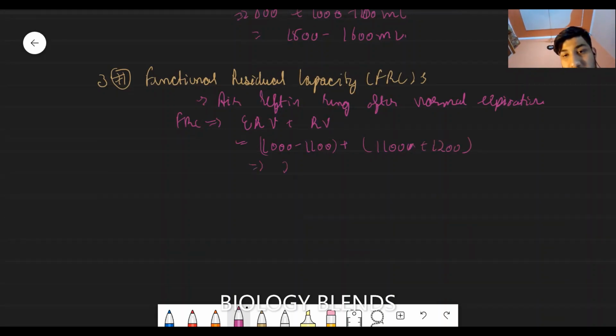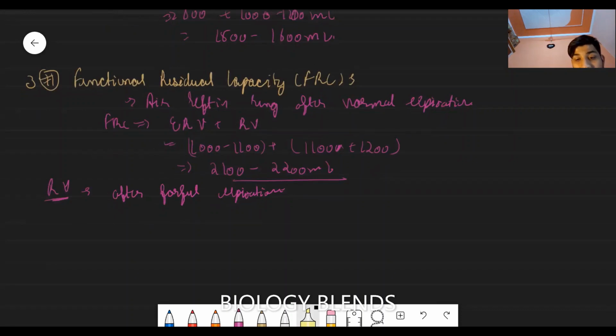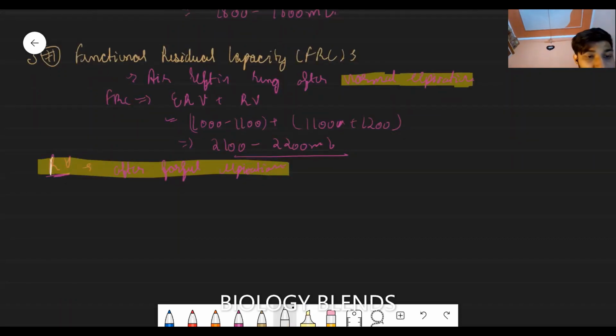So its value is 2100 to 2200 ml. So the difference between them: RV is a volume measured after forceful expiration, and FRC is after normal expiration. Remember this: RV is forceful expiration and FRC is normal expiration.